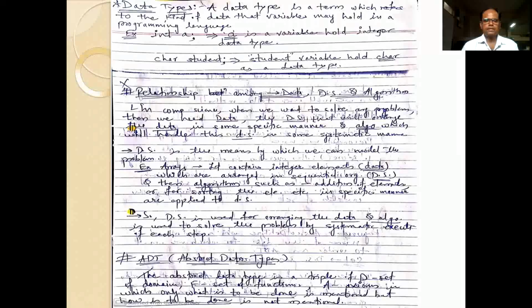Okay, so what is a data type? Before going further, we are going to discuss what exactly a data type is. A data type is a term which refers to a kind of data that a variable may hold in a programming language. For example, int A.